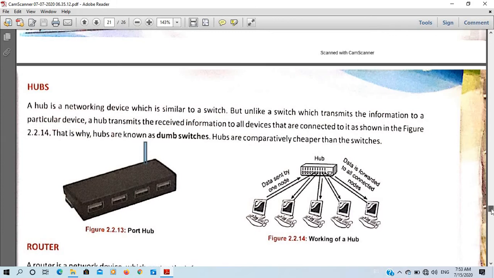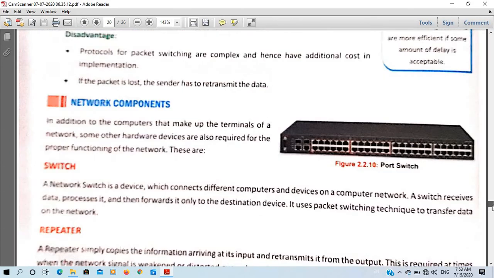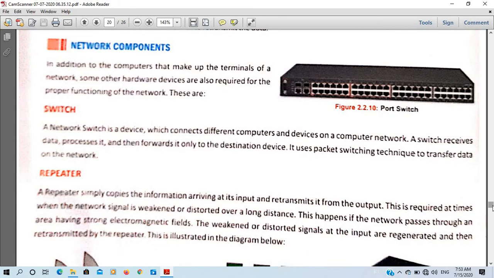So let's go back, yeah, repeater. Students, you can write the difference between repeater and router as follows. First you have to give the heading and give a division between the two headings. Side by side you can write, or simply you can write in paragraph also. So side by side we will make the points. So what is a repeater? You can write like this: a repeater simply copies the information arriving at its input and transmits it from the output.